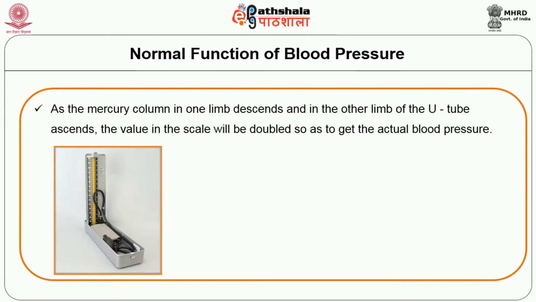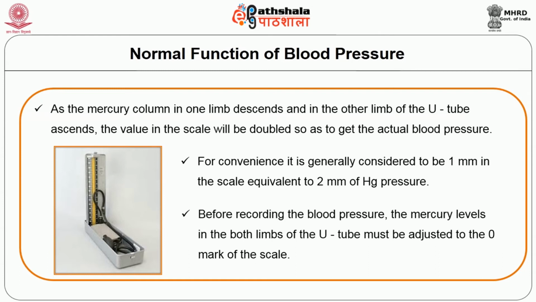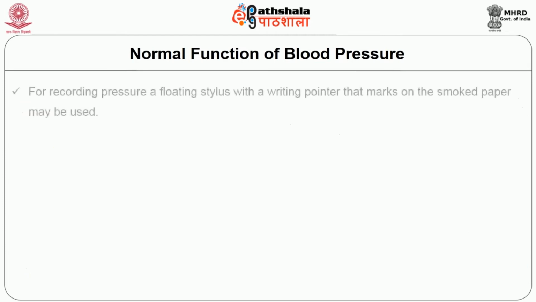As the mercury column in one limb descends and in the other limb of the U-tube ascends, the value in the scale will be doubled so as to get the actual blood pressure. For convenience, it is generally considered to be 1 millimeter in the scale equivalent to 2 millimeters of mercury pressure. Before recording the blood pressure, the mercury levels in both limbs of the U-tube must be adjusted to the 0 mark of the scale.